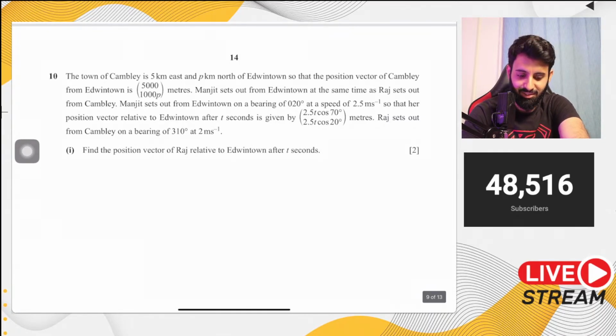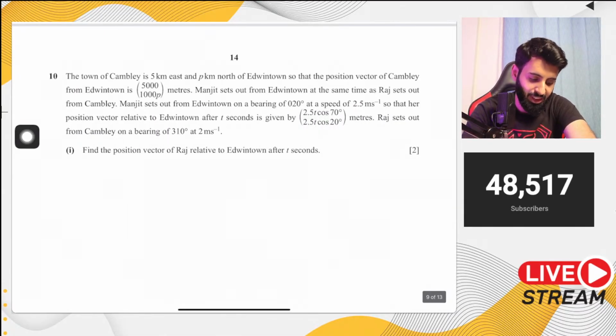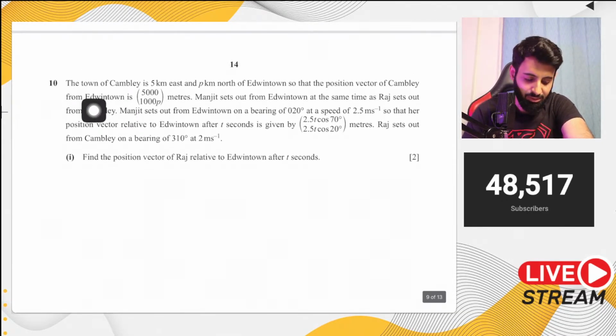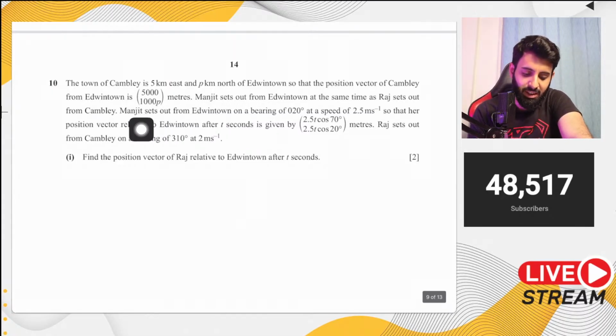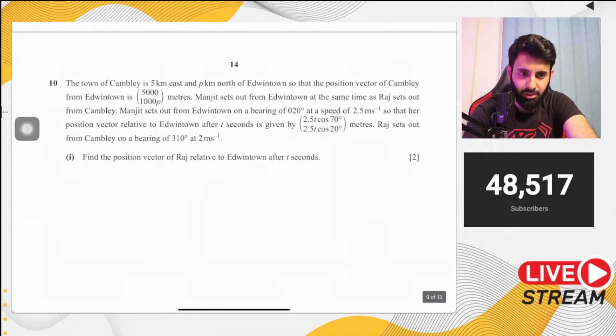There are quite a few useless things in this, as in you don't need to know exactly. If you think about it, the names of the towns and the names of the people over here kind of stretch the question unnecessarily. But yes, we can scale down quite a lot of things. For example, we can just look at the position vector of the two towns, and we can think of Manjeet as a particle B moving with a position vector so and so and velocity vector so and so. So you can break it down like that. Anyway, let's solve this.